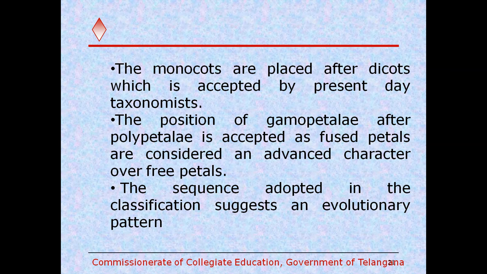Even though the Bentham and Hooker classification is considered a natural system of classification, it shows several evolutionary features. The families, orders, series, subclasses, classes are kept in coincidence with the evolutionary order.